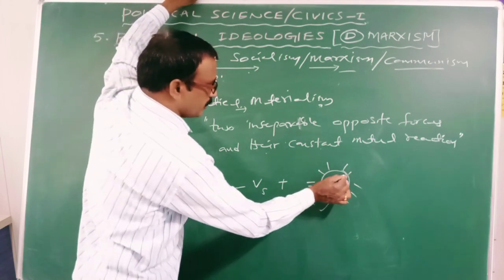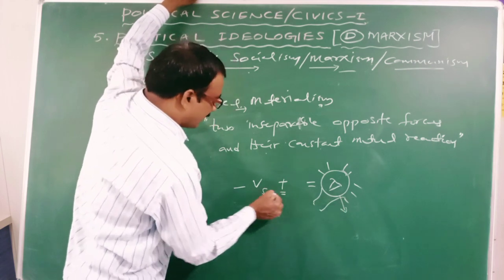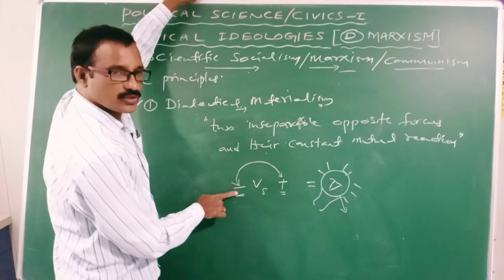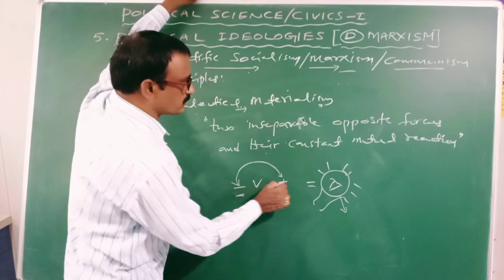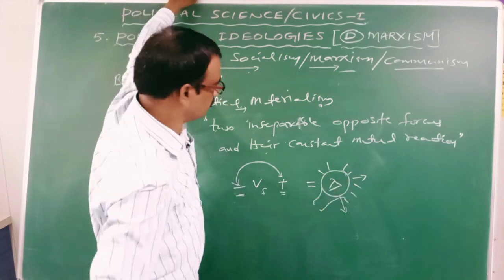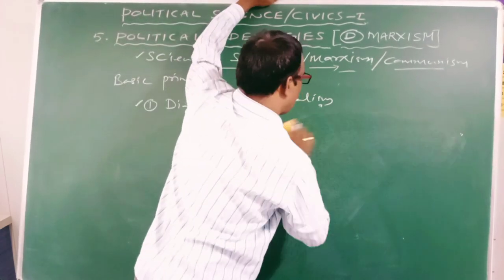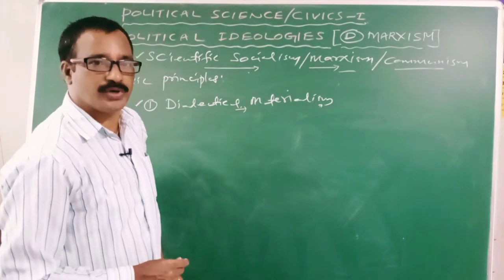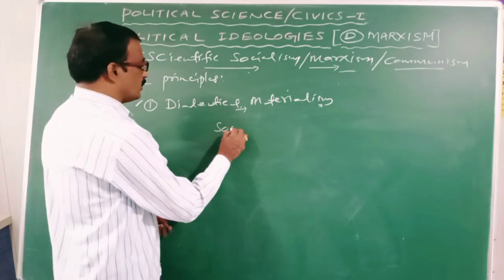Yes, so it is a new force. Here what I am saying is, a new force will originate due to the reaction or contradiction between two opposite forces. One is a negative force, the other is an opposite force. So from the reaction between positive and negative force, a new force emerges, that is, the bulb lights up. Clear? Karl Marx applied this principle to the capitalist society and analyzed how the capitalist system would change into communist society.